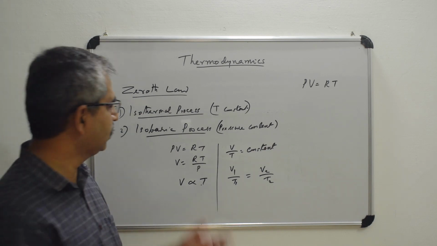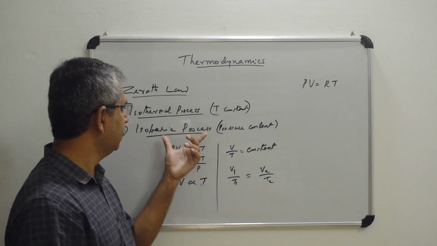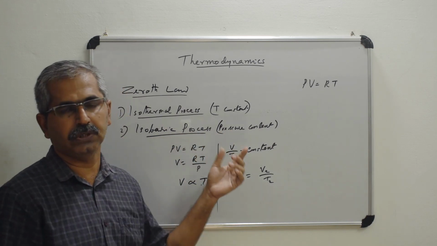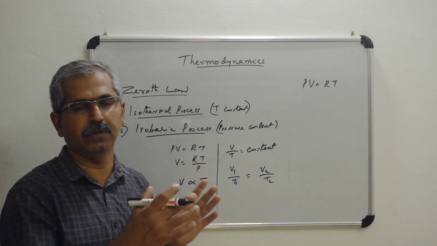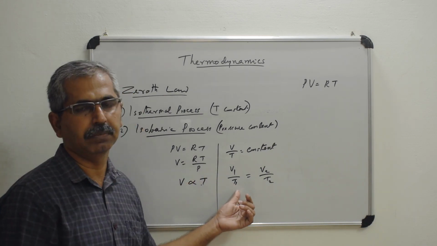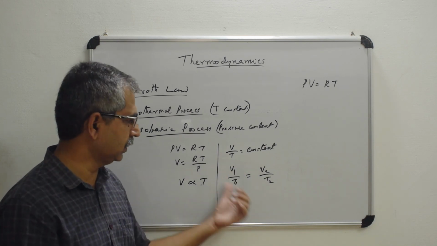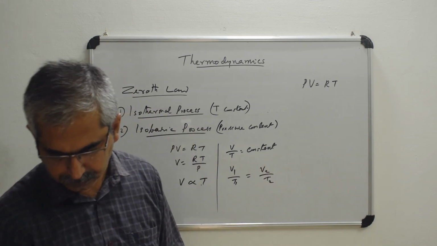Okay, so in isobaric process, pressure is constant. So you can see that since the pressure is constant, the volume will change. Okay, the volume will change, and also there can be possibility that the temperature will also change. Okay, so this is the situation if the pressure is kept as a constant.